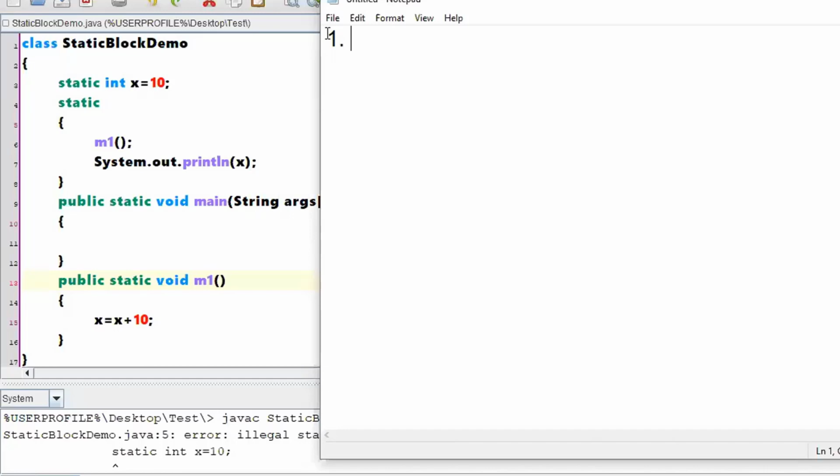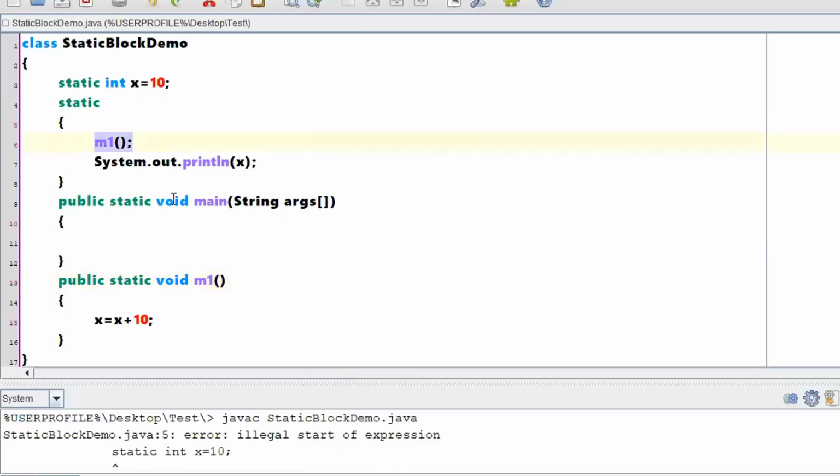Yes, the static block itself is printing first, but what is the statement that you wrote inside the static block? First you are calling m1. When you are calling m1, first it will go to m1 itself, finish whatever instructions you have written in m1, then again it will come back here. The process has started from the static block itself, but you have diverted it to another part.